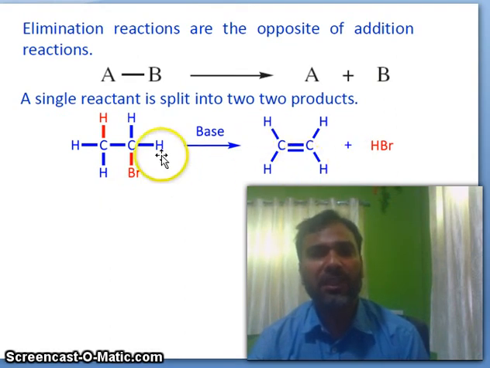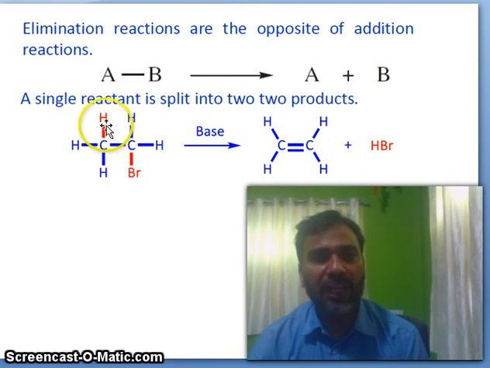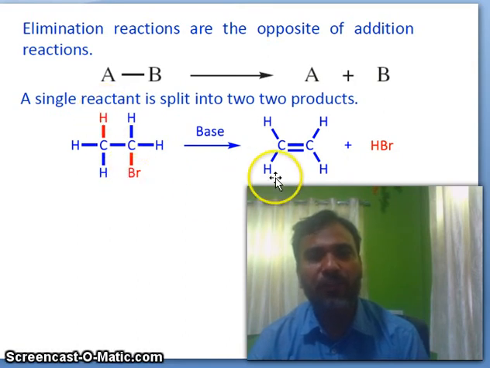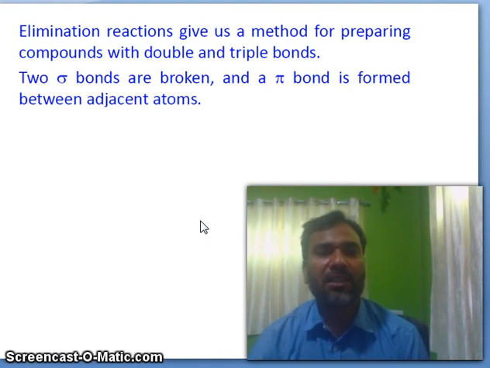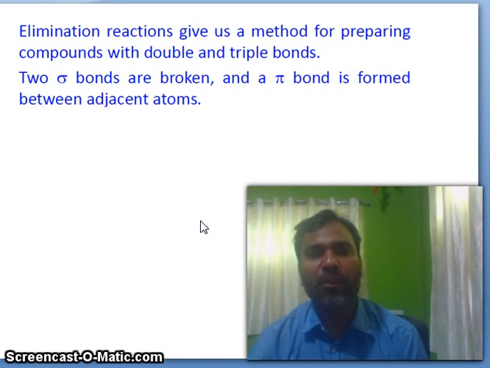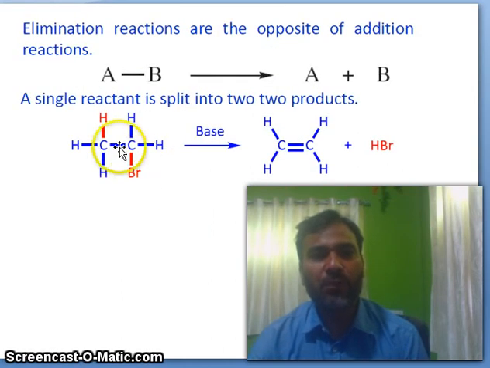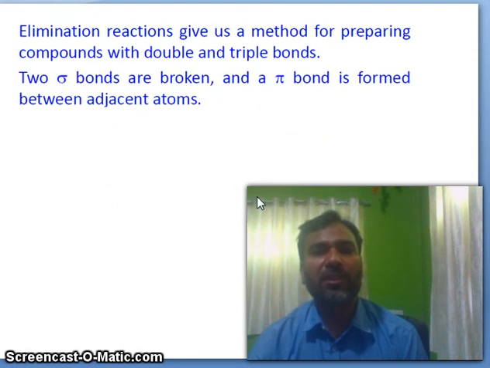Here H and Br are removed as HBr in the presence of base, forming this product. Elimination reaction gives us a method for preparing compounds with double and triple bonds. Two sigma bonds are broken and a pi bond is formed between adjacent atoms. You see, two sigma bonds will break and one pi bond will form.